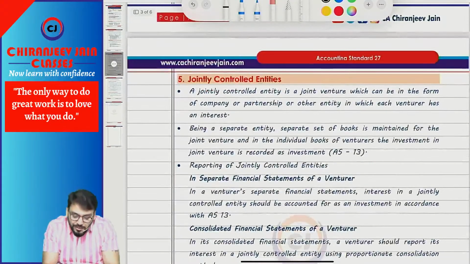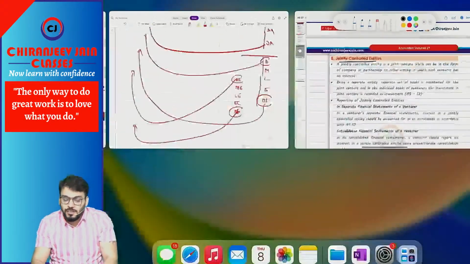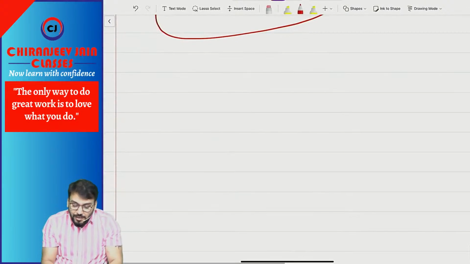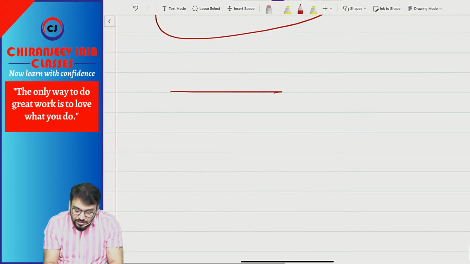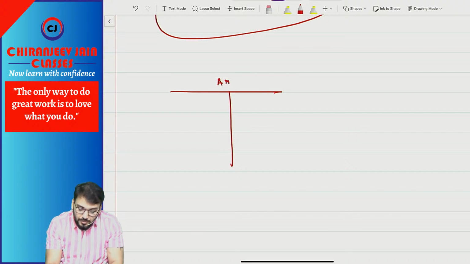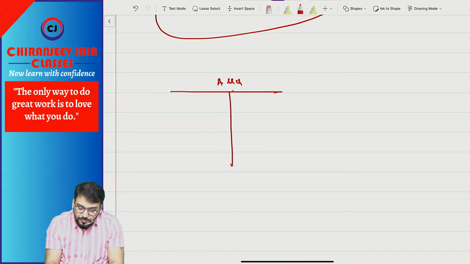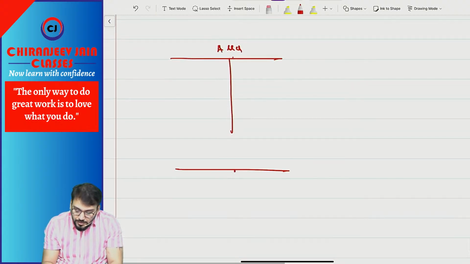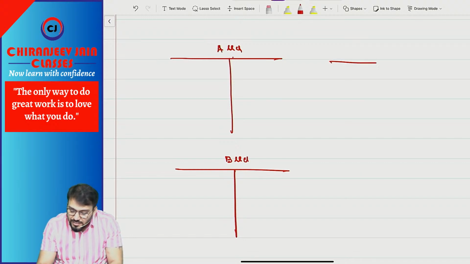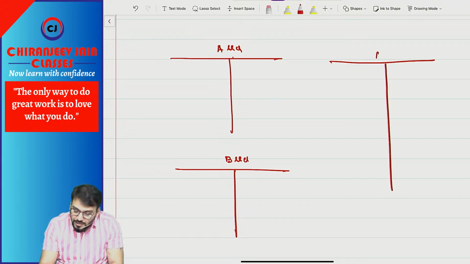Now let us come to jointly controlled entity. Suppose this is the venturer A Limited. There are two venturers, A Limited and B Limited. This is their separate balance sheet, and there is a jointly controlled entity, AB Limited.